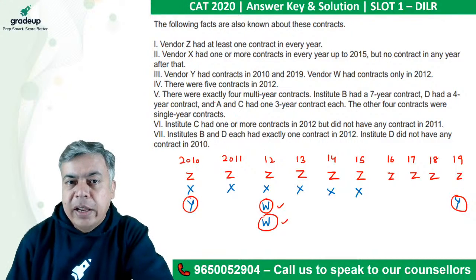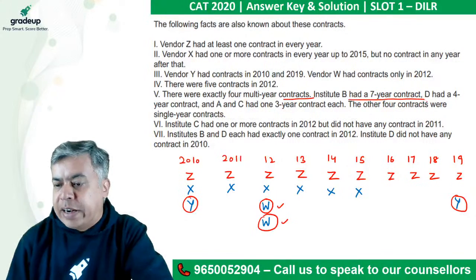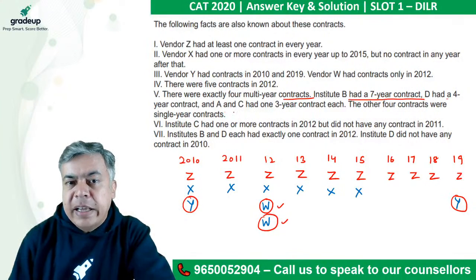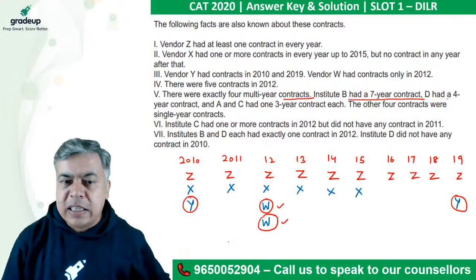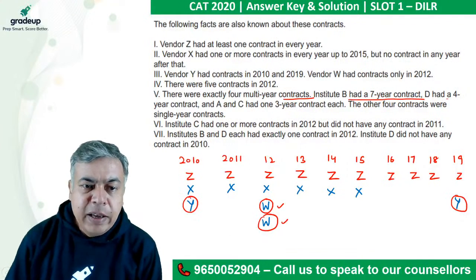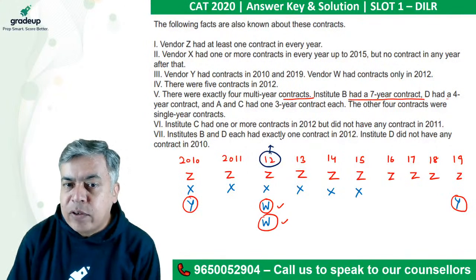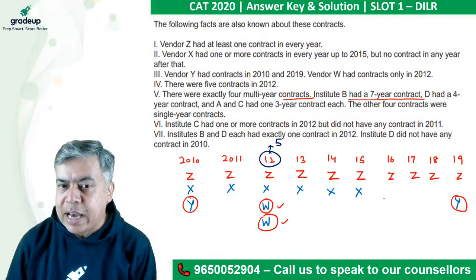Now see, there were exactly 4 multi-year contracts. Institute B had a 7-year contract, D had a 4-year contract, and A and C had 3-year contracts. Now let's look at this. In 2012, I have 5 contracts. W we have 2, Y we cannot have.